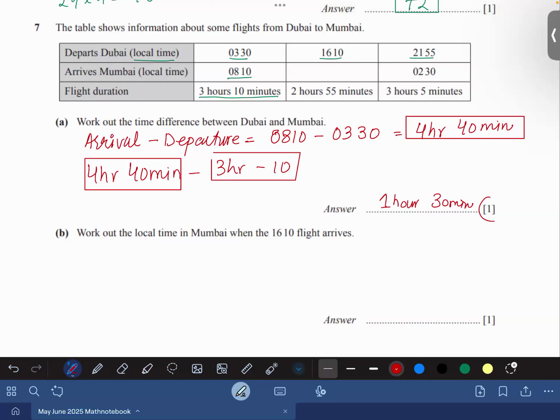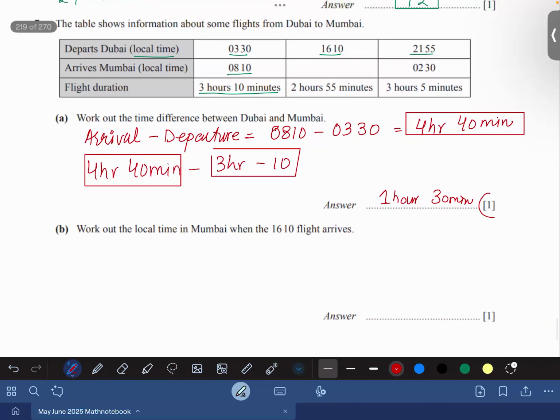Understood everybody? Yes, sir. Okay. Work out the local time in Mumbai when the 16:10 flight arrives. So 16:10 flight plus I will be adding the time difference, which is 1 hour and 30 minutes. So Umar, it would be 17:40.